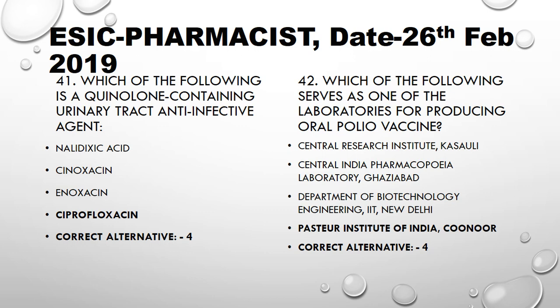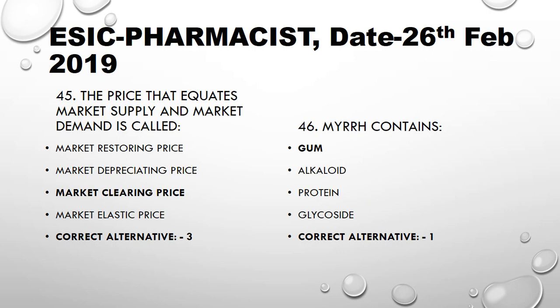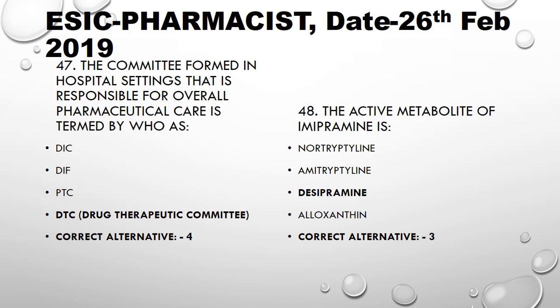Ciprofloxacin. Which of the following serves as one of the laboratories for producing oral polio vaccines? Pasteur Institute of India, Coonoor. The condition of weight loss and muscle atrophy in severe chronic illness is called cachexia. A non-competitive enzyme inhibitor is acetazolamide. The price that equates market supply and market demand is called market clearing price. Myrrh contains gum.